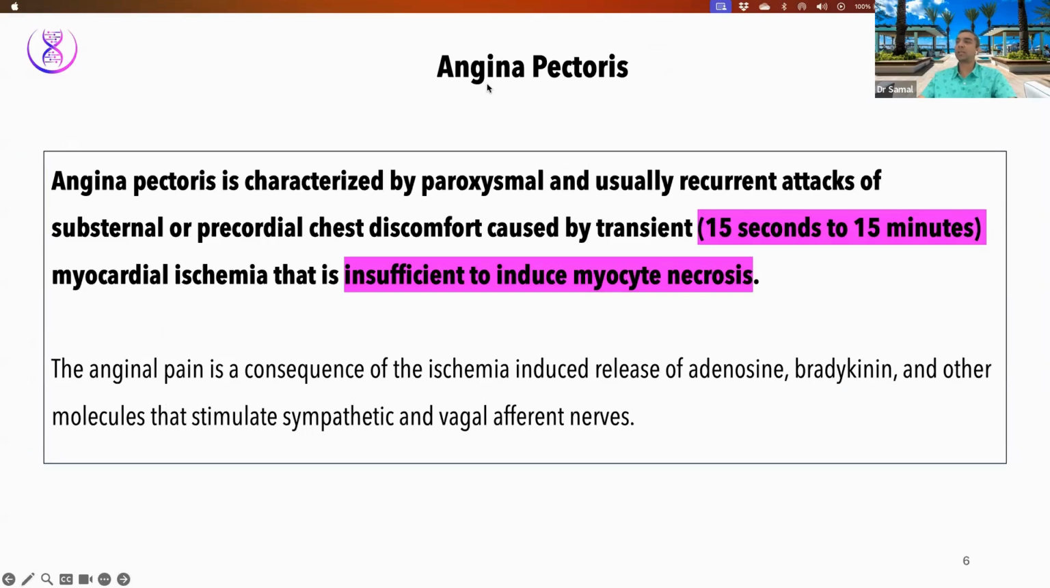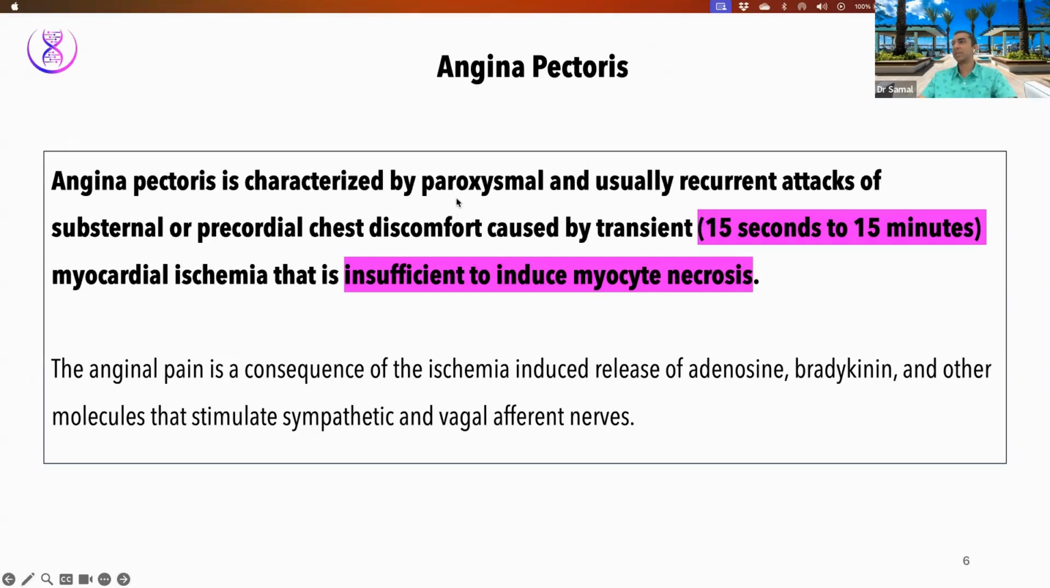You should know what these two words mean. So, angina and pectoris, right? Two words. Angina is pain. Pectoris is the chest muscle, the pectoral muscle. So pectoral is chest, angina is pain. So this is chest pain, okay?